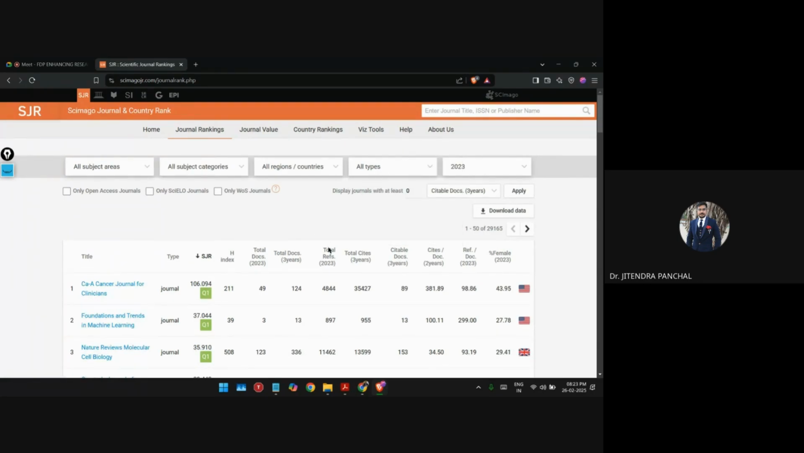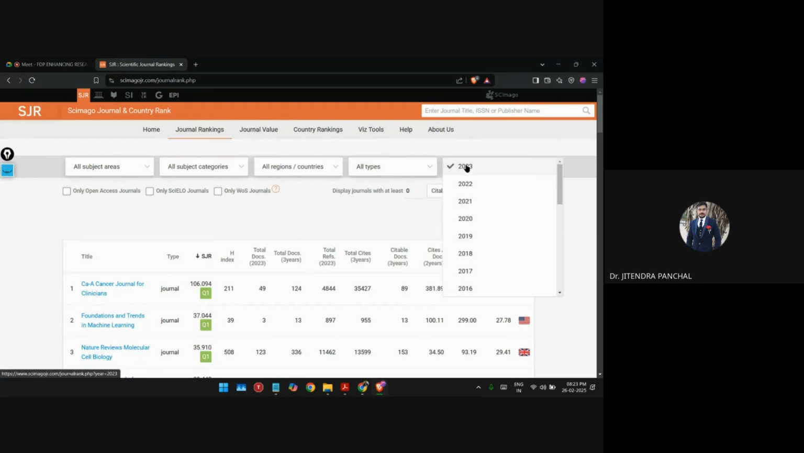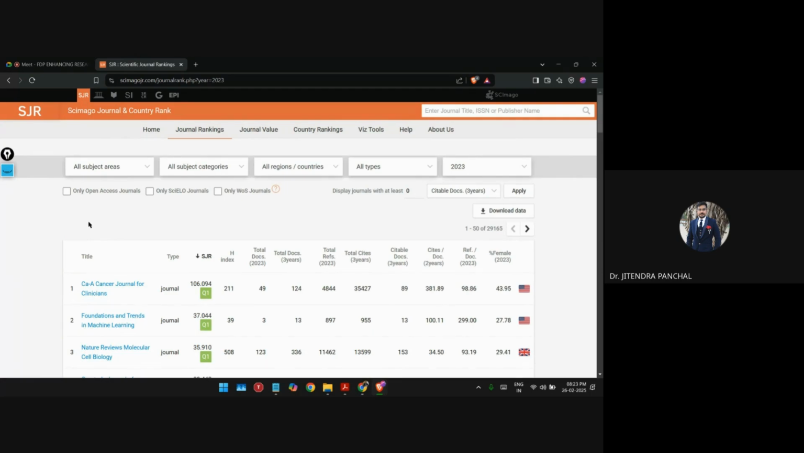Based on this, you can also see which journal is having the highest, means reputed journals are there. Now here you can see 2023. This filter is already applied over here. So let me select this one. Now next one is here.